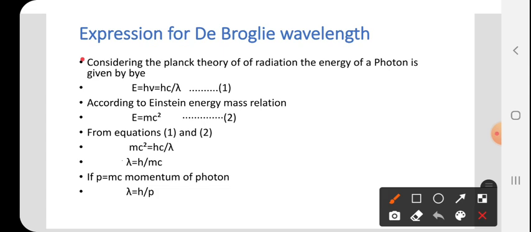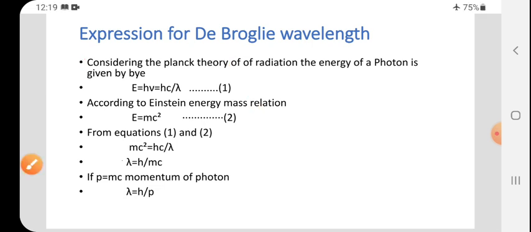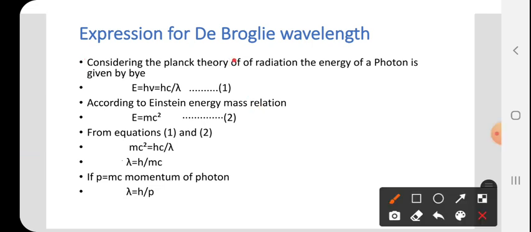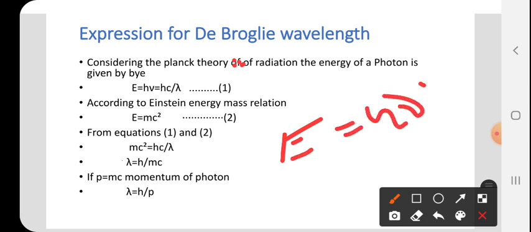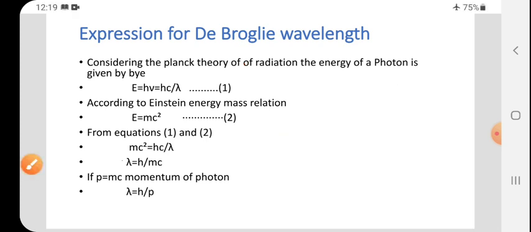Considering Planck's theory of radiation, the energy of a photon is given by Planck's equation, E is equal to h nu, where nu is the frequency.